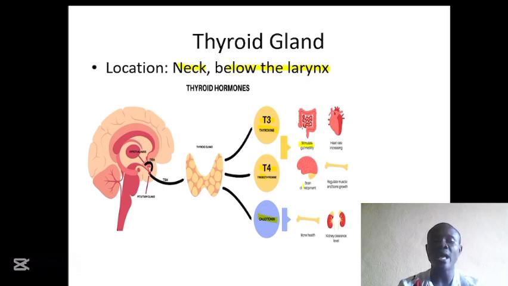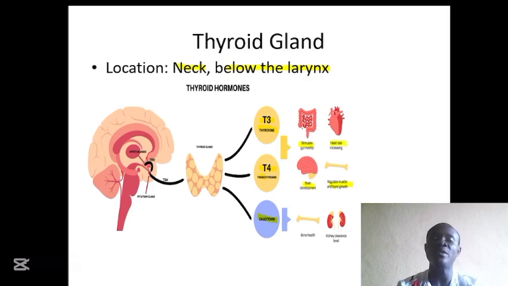They also help in brain development, most often in children. They also help to regulate muscle and bone growth. That means they help to regulate growth of cells within the body, and also they help to regulate basal metabolic rate within the body. And lastly, they increase the heart rate.